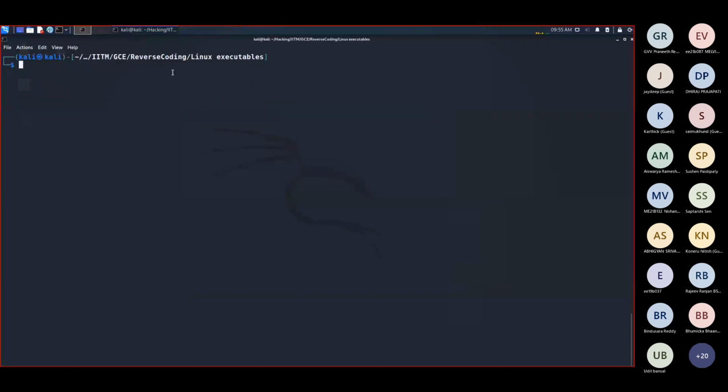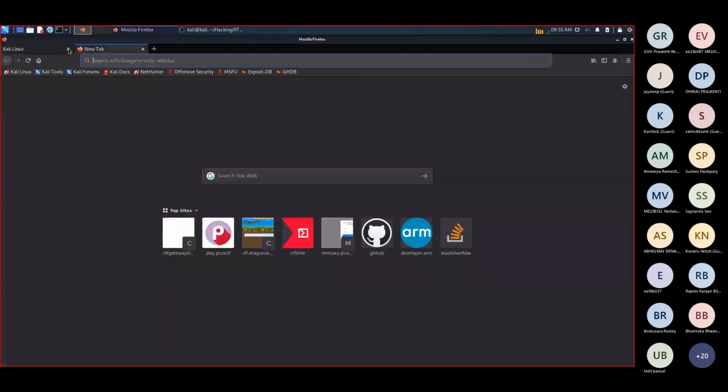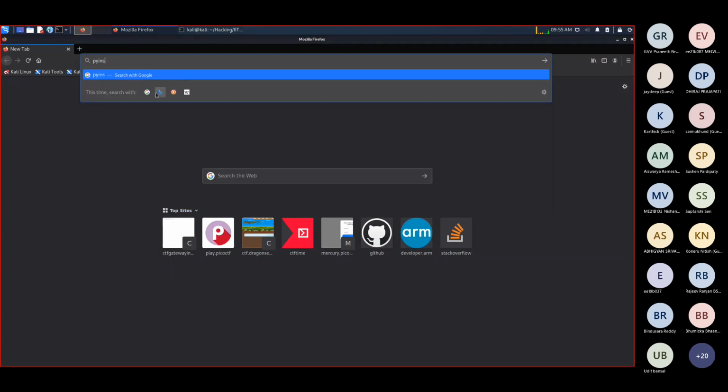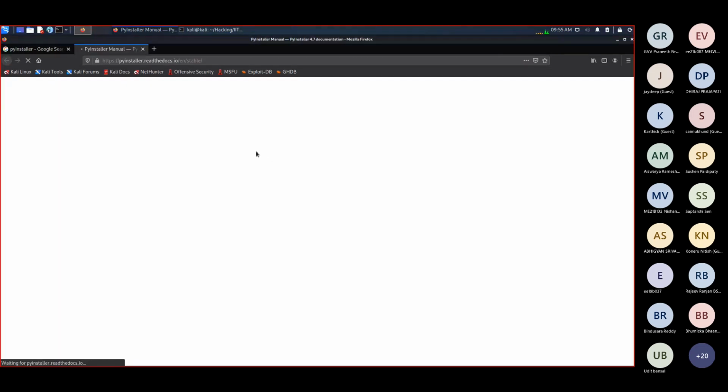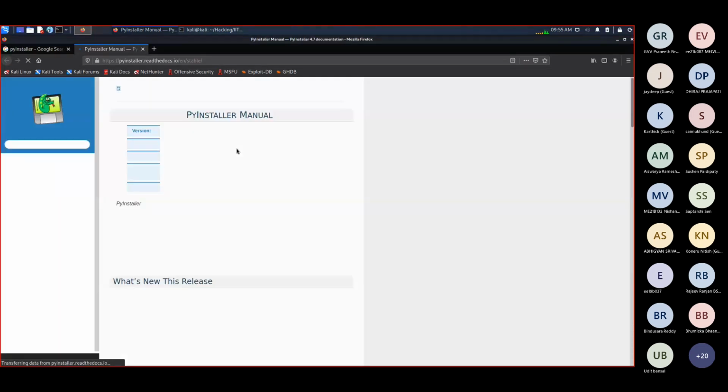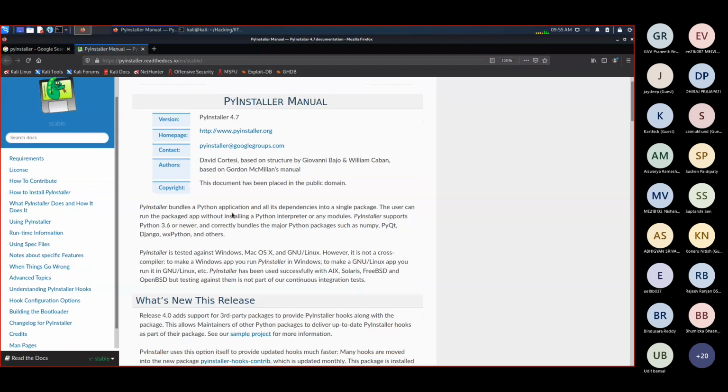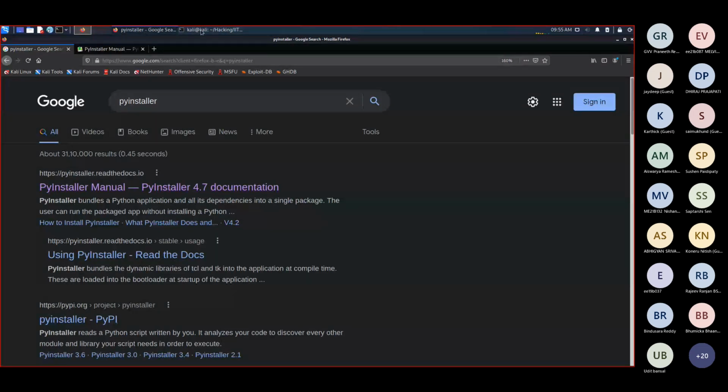What we know is that it was a Python script which was compiled to a binary, and the way to do this is called PyInstaller. Just read its description. PyInstaller bundles the Python application and all its dependencies into a single package. The user can run the packaged app without installing a Python interpreter or any modules. This is basically what is happening. They created a Python application and converted it to an executable file. So now we could look up ways to extract archives, extract Python script from executable, etc.